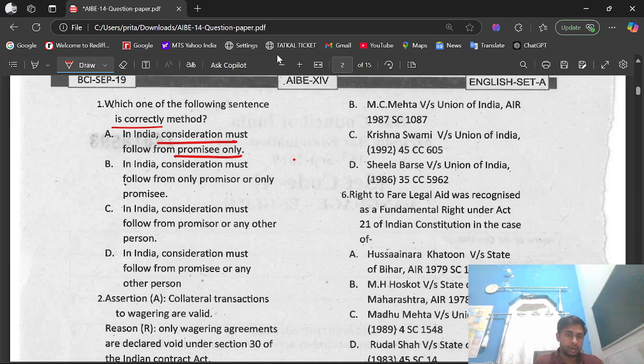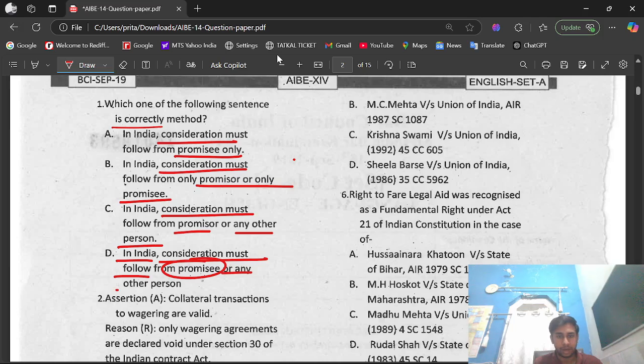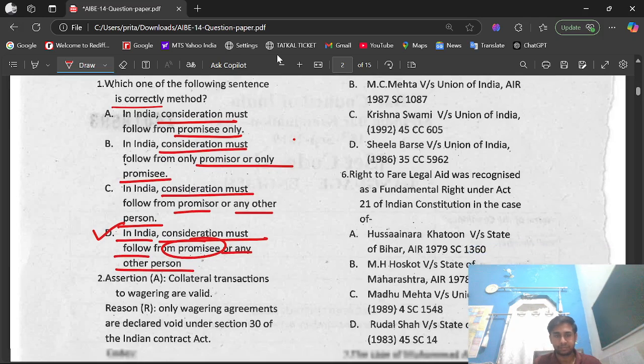Option B, in India consideration must follow from only promiser or only promisee. Option C, in India consideration must follow from promiser or any other person. Option D, in India consideration must follow from promisee or any other person. The right option is option D, that is, in India consideration must follow from promisee or any other person.